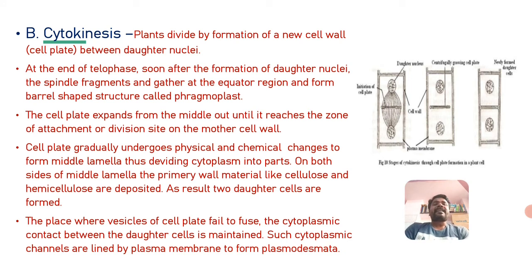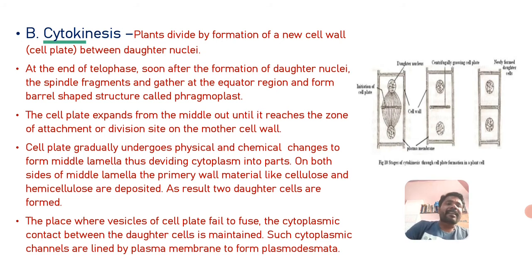The cell plate expands from the middle out until it reaches the zone of attachment, or division site, on the mother cell wall. Up to the mark it is extended. Of course it is formed in the nucleus region. Here are three diagrammatic representations. After telophase it enters cytokinesis in the second diagram.